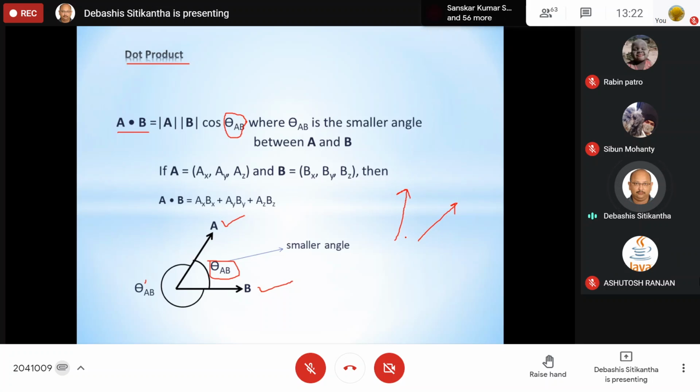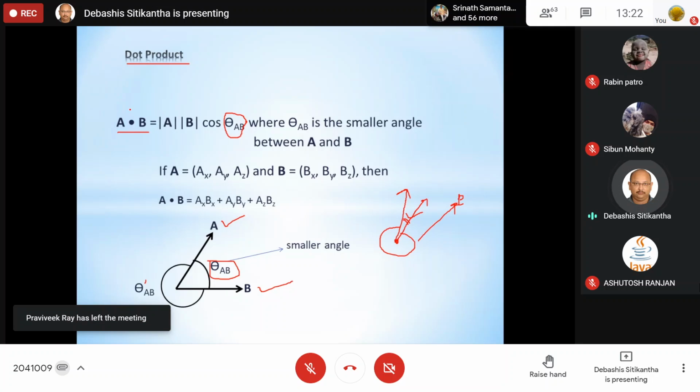Simple. You have to bring this end and this end to the same point. That means you have to move this B vector parallelly to this one and present it over here so that the two starting points meet. Now this angle and another angle is this one. Out of these, this is the smaller angle. So you have to take the value of this smaller angle and put it over here to get the answer.